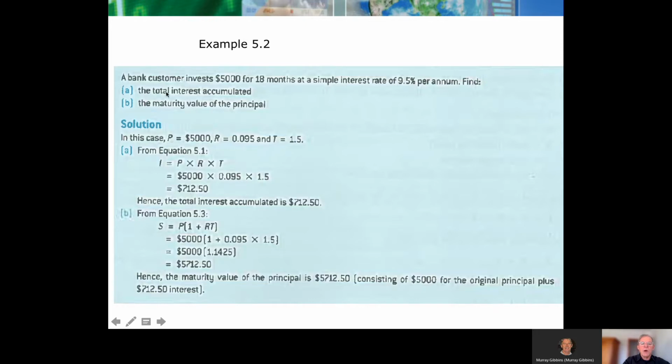Oh, sorry, it says total interest accumulated. It didn't say the total amount in the account, so that's okay. We're still solving it okay. You just have to read the question carefully. The next part says, what's the maturity value of the principal? So this time, okay, you started with 5,000, add your interest, 712, and you've got what's in the account.